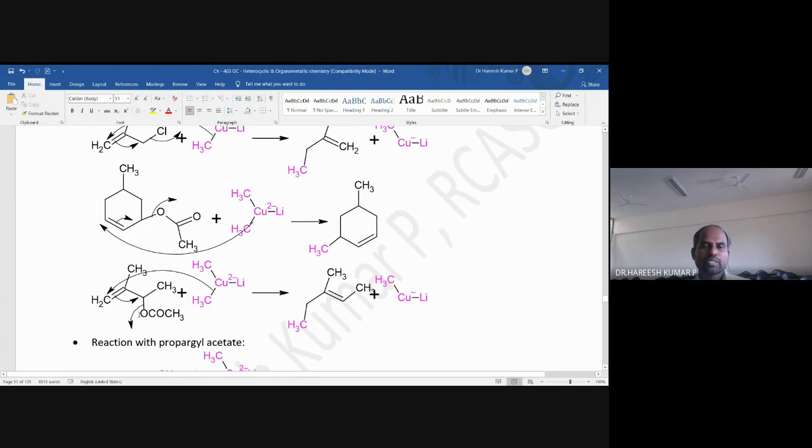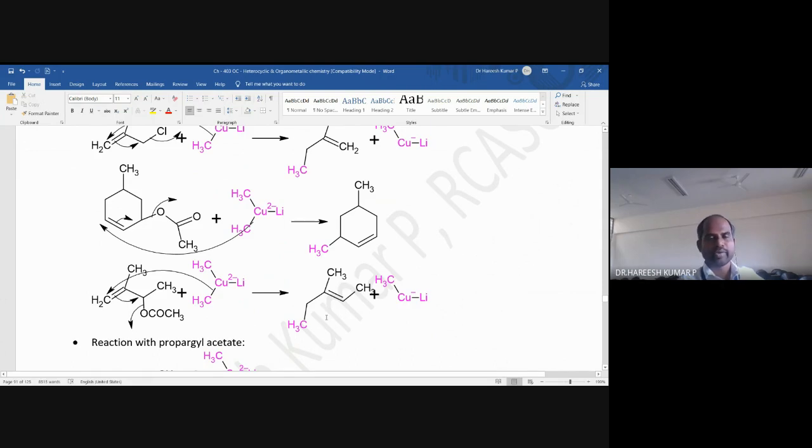What is the name of this compound? Here also acetoxy is there. Here also acetoxy is the leaving group. Then there will be a new bond formation between this carbon and this carbon. When there is a new bond formation, this bond pair is going over here and this acetoxy is going out. So that is how the product is obtained.